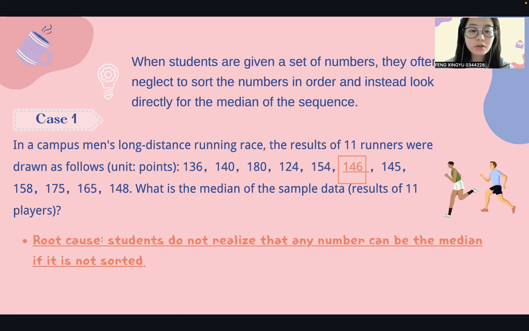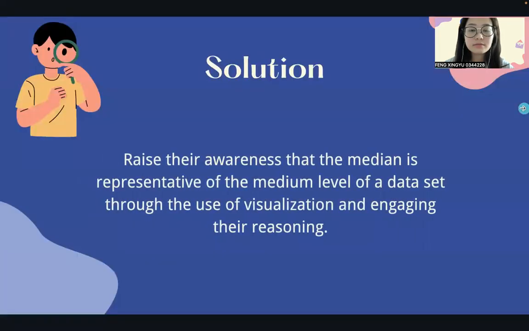The main reason for this misconception is that students do not realize that any number can be the middle number if the data is not sorted. So how do we address this misconception? One way is to increase students' awareness of sorting, to find the median through the use of visualization and by engaging them reasonably.